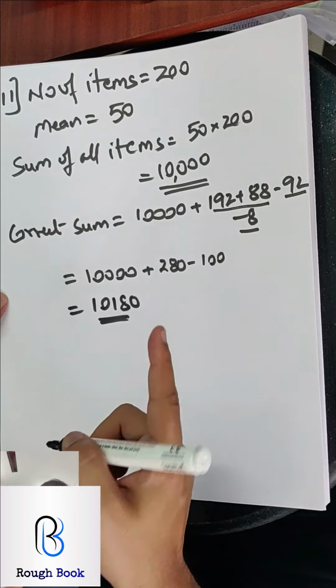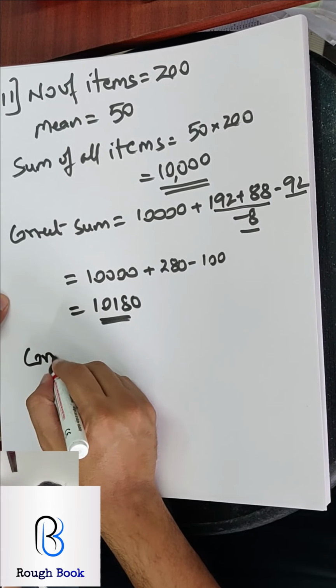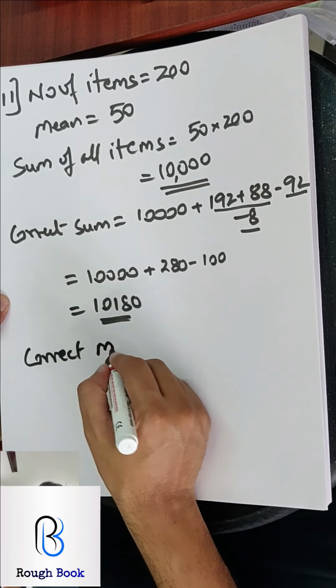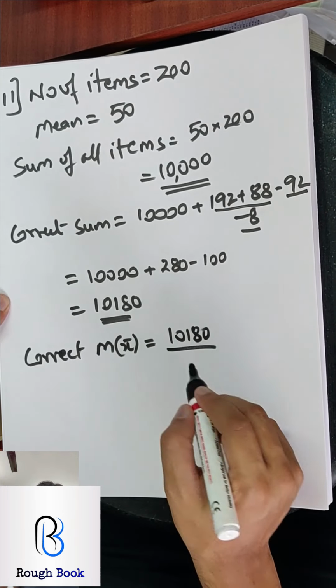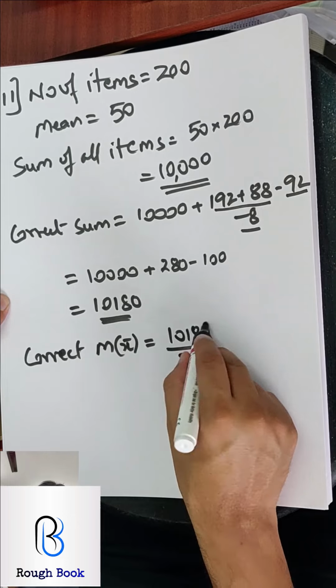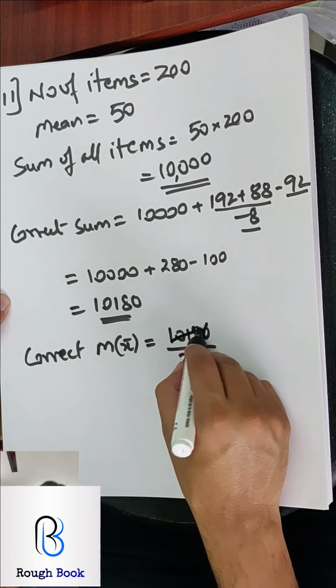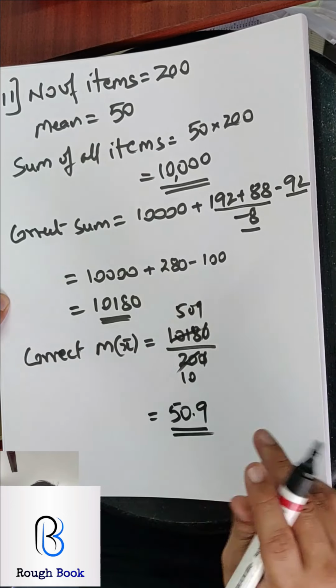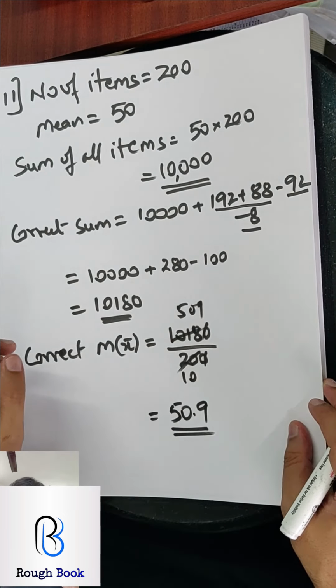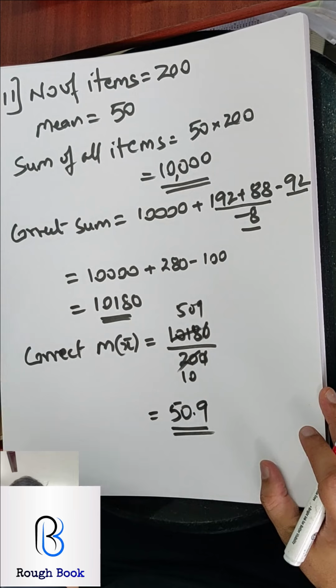The question is to find the correct mean. So now the correct mean, x bar, is the correct sum divided by the number of observations. So 2 tens are 20, 509. So my correct mean should be 50.9. Once again, whenever they give you the number of terms and the mean, if you multiply these two, you get the sum.